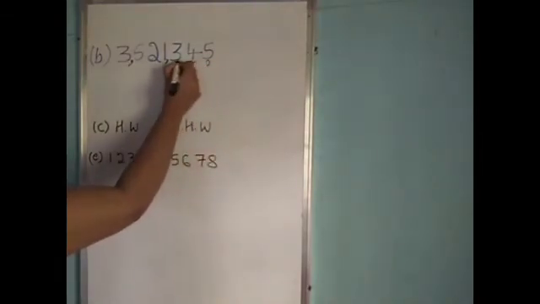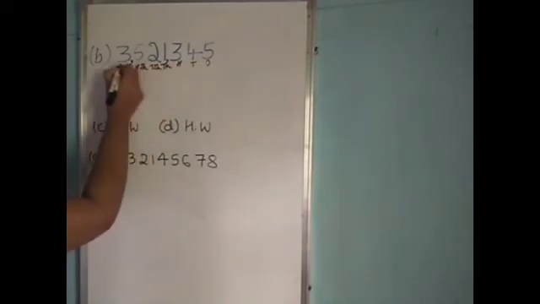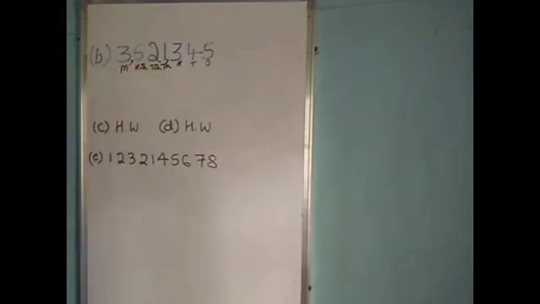Ones, tens, hundreds, thousands, ten thousands, hundred thousands and millions. So here 3 is at the millions place. So we call it 3 million.